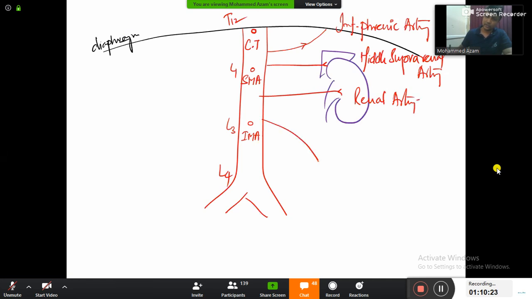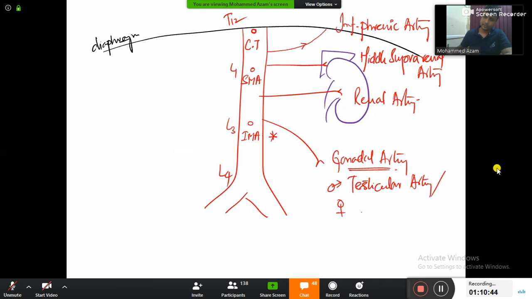And the next one, the hot favorite one, the important one for your MCQ exam, will be the gonadal artery. Recently they have asked it in the exam. But you know, this gonadal artery, the same artery in the males will be known as the testicular artery, and the same artery in the females will be known as the ovarian artery. Why? Because the male gonads will be testis and the female gonads will be the ovaries.